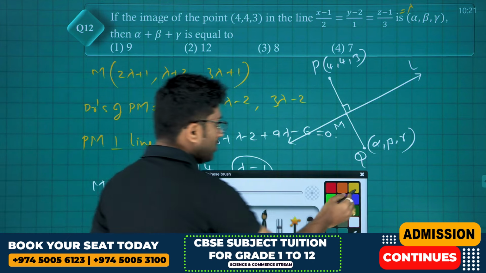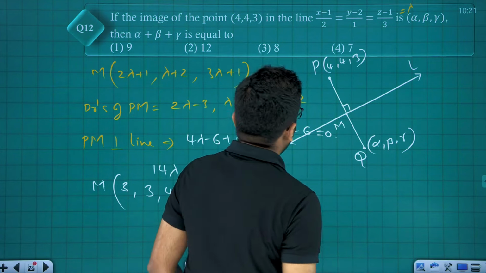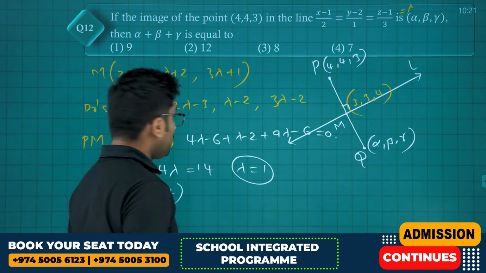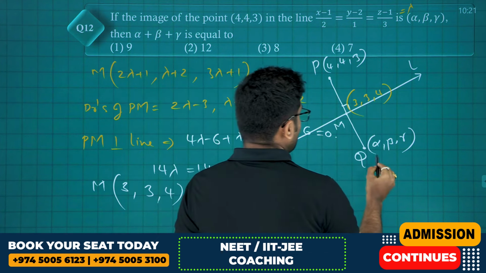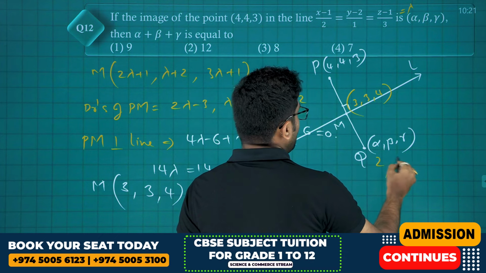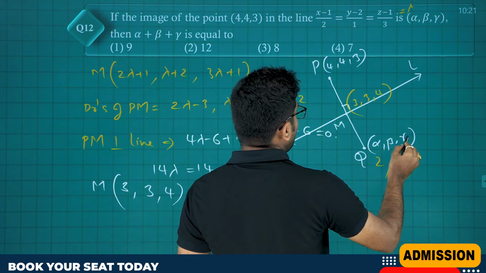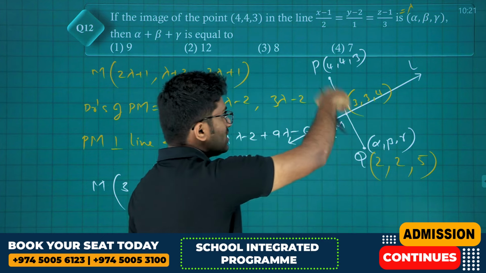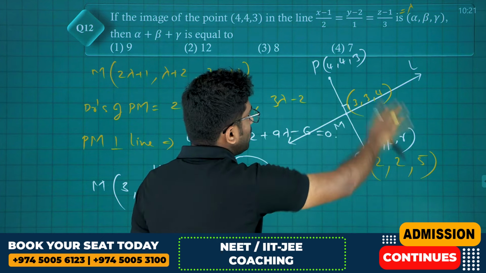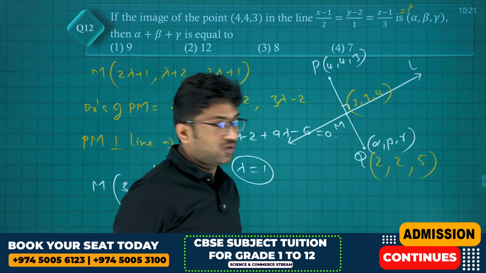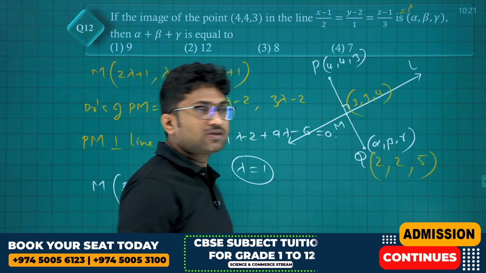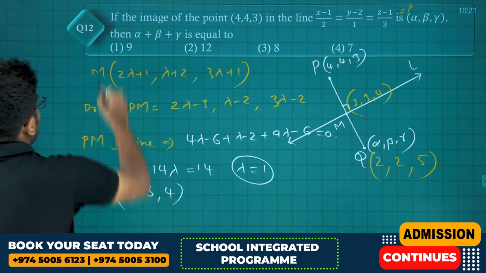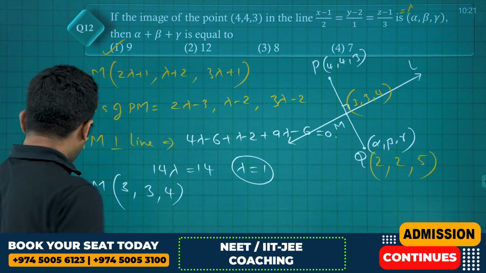Now what will be alpha, beta, gamma? See, this is (3, 3, 4). So alpha will be 2, beta again 2, gamma will be 5. See, 2 plus 4, 6 by 2 is 3; 2 plus 4, 6 by 2, 3; 5 plus 3, 8 by 2, 4. So alpha, beta, gamma is 2, 2, 5. They are asking us to find alpha plus beta plus gamma: 5 plus 4, which is equal to 9. Next question.